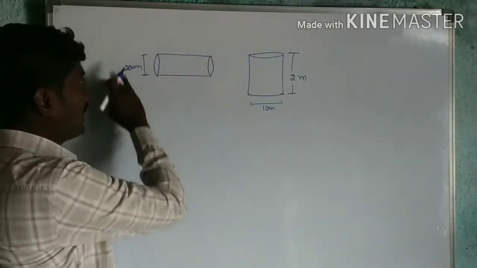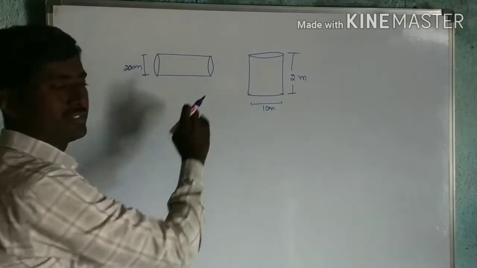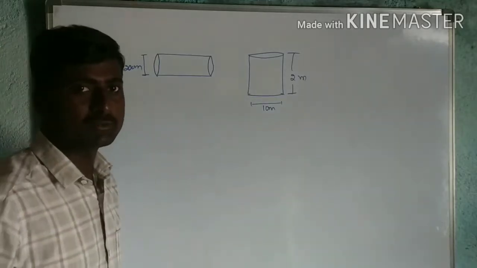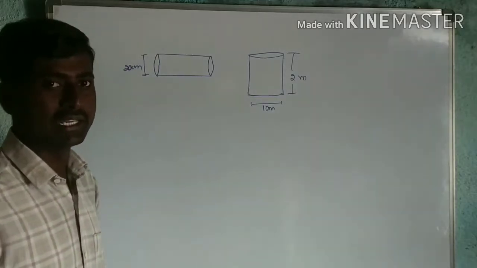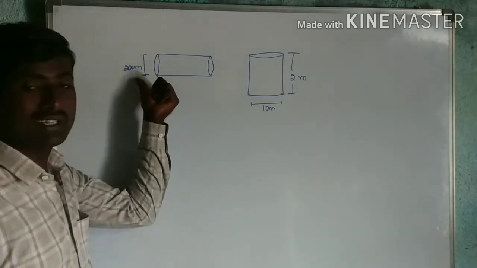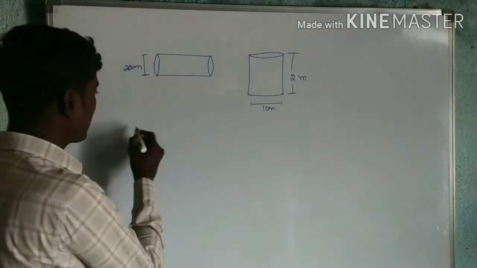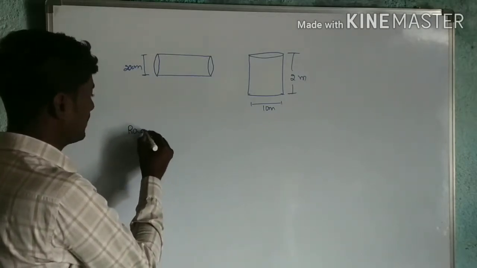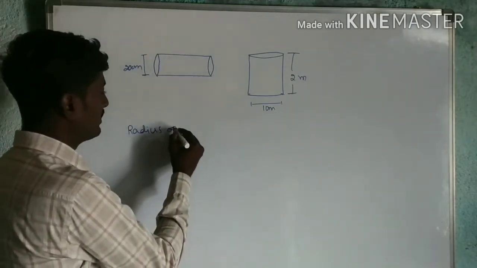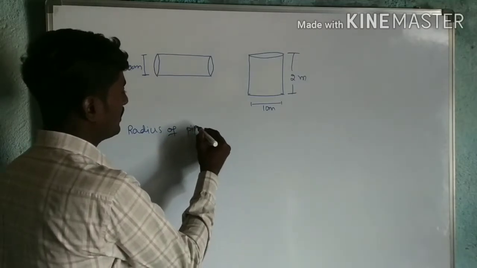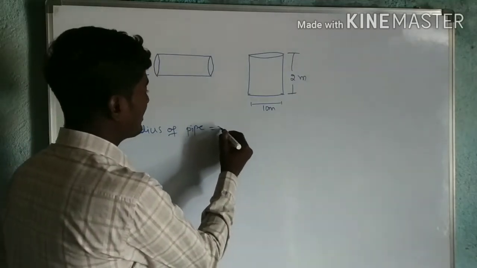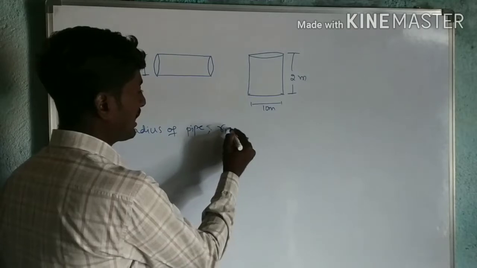Now to find the volume of water in this pipe, we need pi r square h. R we need, h we need. The diameter of 20 centimeter is given, so we can take it to find r. First the radius of the pipe, I will take this as r1.